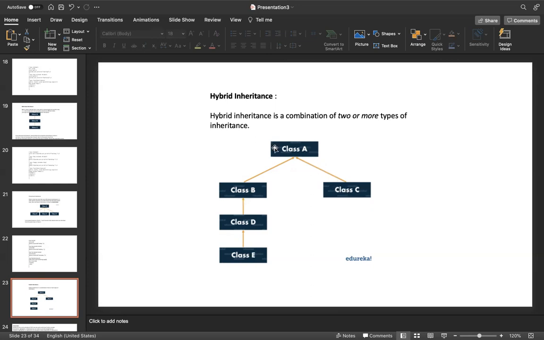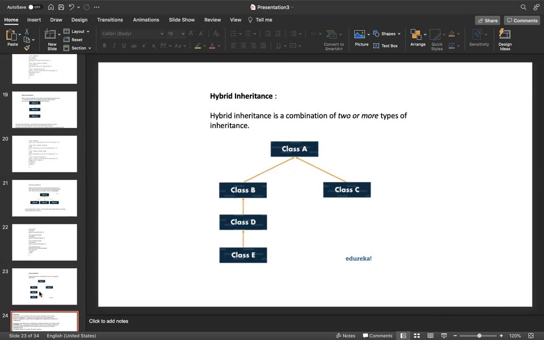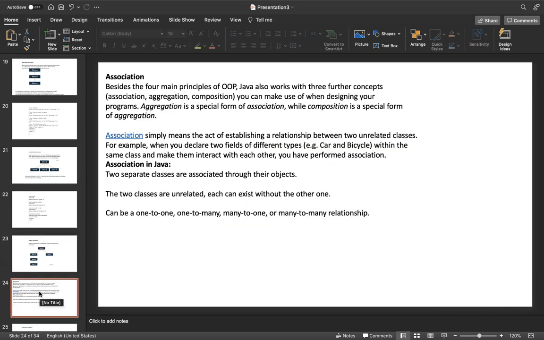So what is the definition of hybrid inheritance? Hybrid inheritance is a combination of two or more types of inheritance. There are two inheritances here: on the left side is multi-level inheritance, and on the right side is single inheritance. So if any inheritance has a combination of two types of inheritance, then we call that combination hybrid inheritance. These are all about inheritances. Next, we are going to association.